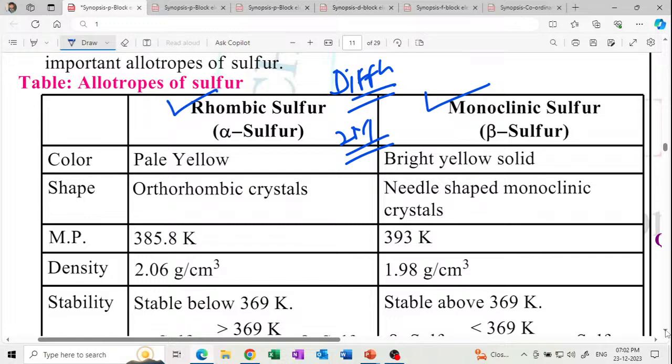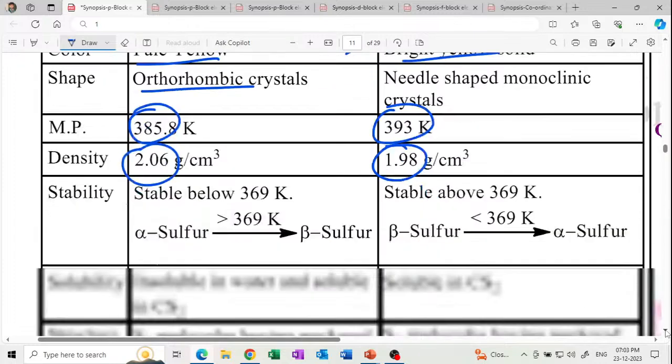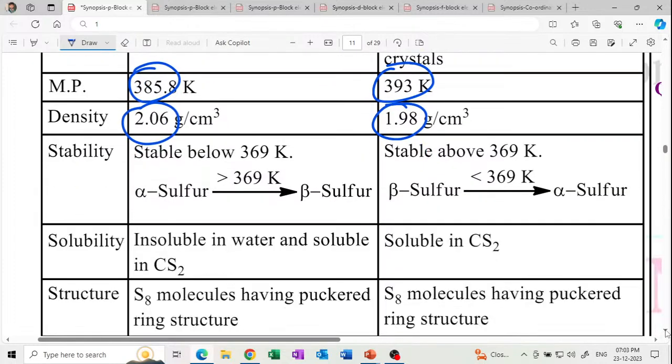Sulfur shows numerous allotropic forms. Color: pale yellow, bright yellow; needle shape, orthorhombic. Also note 385, 393, 2.06, 1.98 density. And then stability, this reaction, keep it. Stability is important: stable below 369 and stable above 369. Remember stable below and above.